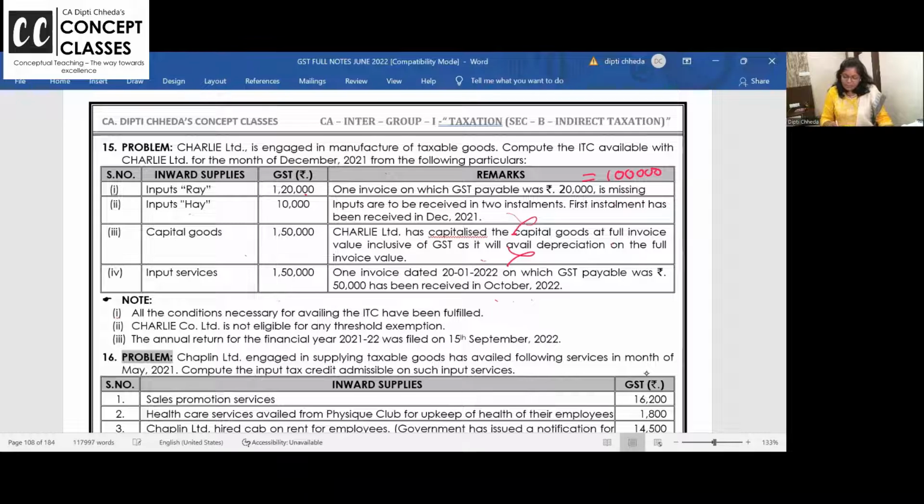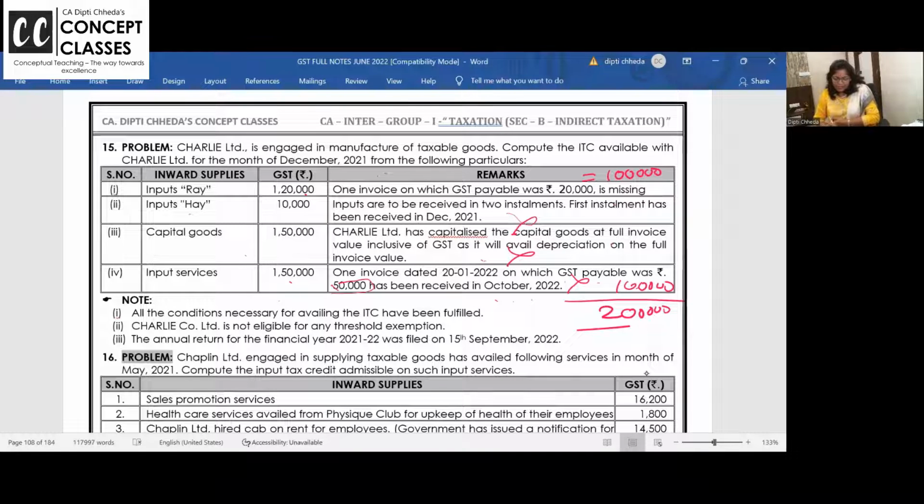Oh, December 21 में we want to take the credit, but the invoice on which GST was payable is received quite late. So can you avail the ITC? No. Without invoice, you cannot avail the ITC for 50,000, but the remaining 1 lakh. So what is the total ITC? 2 lakh over.